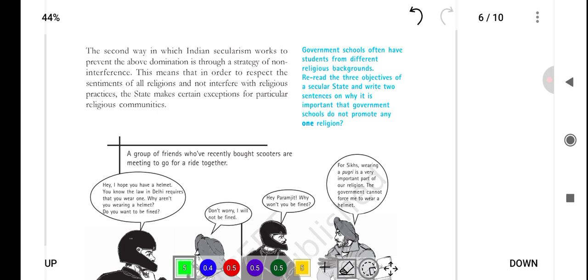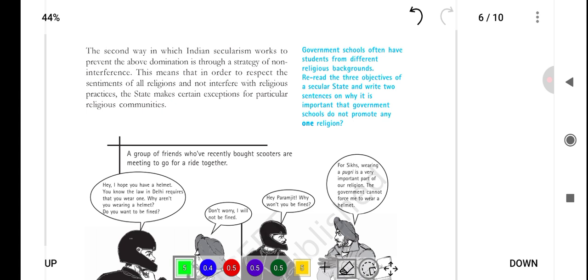The second way in which Indian secularism works to prevent the above domination is through a strategy of non-interference. This means that in order to respect the sentiments of all religions and not interfere with religious practices, the state makes certain exceptions for particular religious communities.